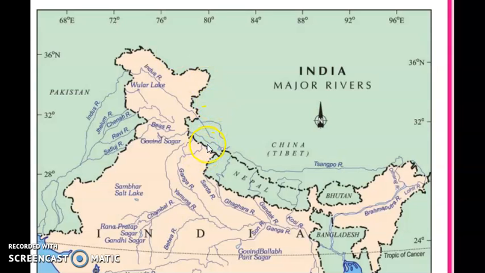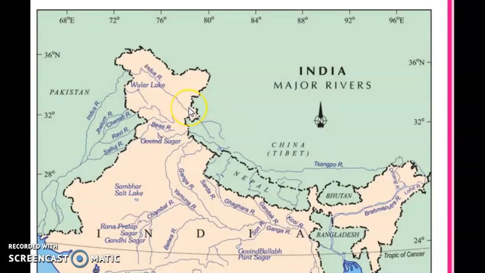Now you see the Indus River system. This is the starting point of the Indus River system, and this is China or Tibet. So the Indus River starts from China and Tibet, then flows towards the western side. It enters India at the place known as Ladakh, and the starting point of the Indus is near Lake Mansarovar.